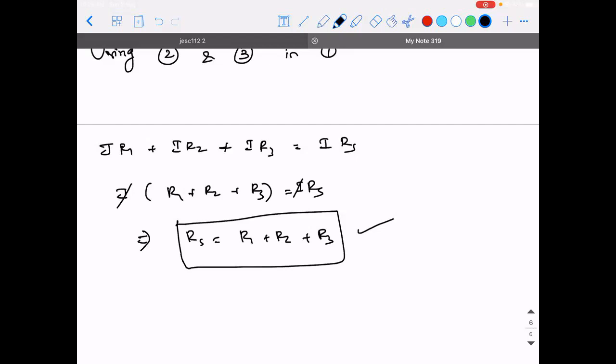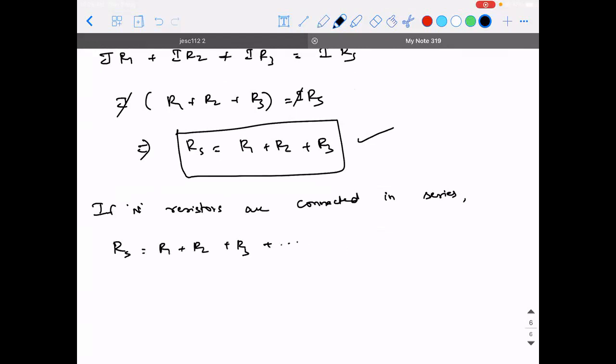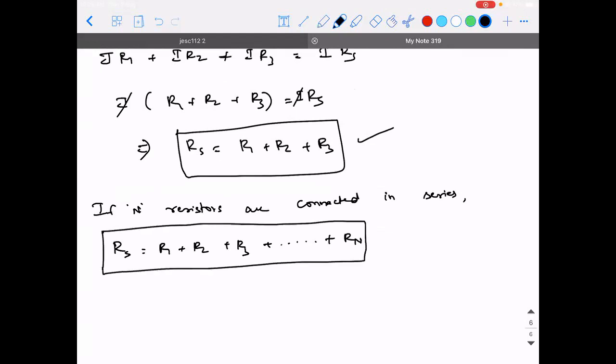Now I am extending this concept. If n resistors are connected in series, then what will happen? RS will be equal to R1 plus R2 plus R3 plus so on till Rn. So what will happen in a series combination is the equivalent resistance will be equal to the sum of the individual resistances.